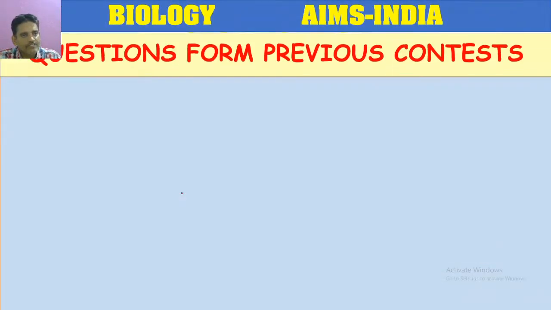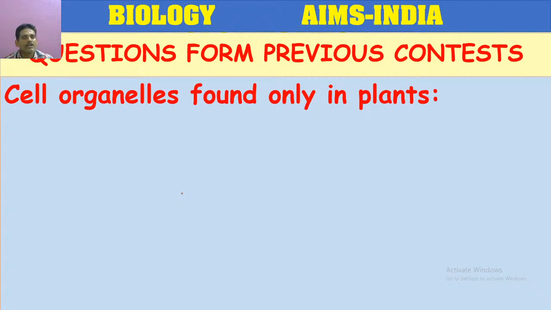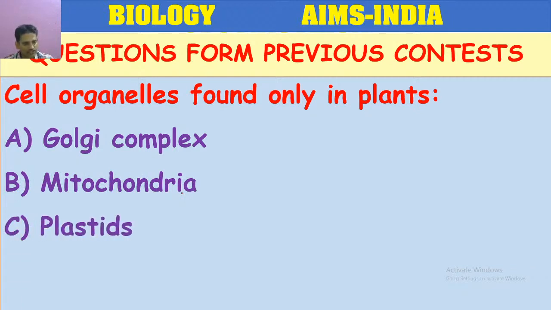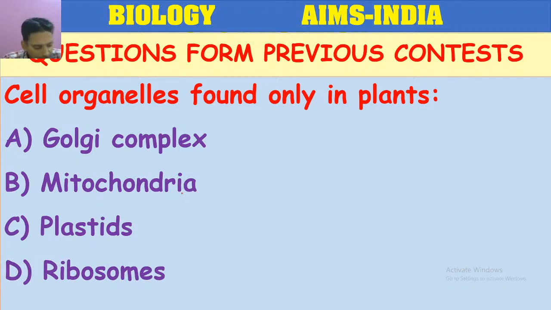Let us proceed to next question. Cell organelles found only in plants. We discussed the difference between plants and animal cell. Now please answer this. Golgi complex, mitochondria, plastids, ribosomes. Come on.